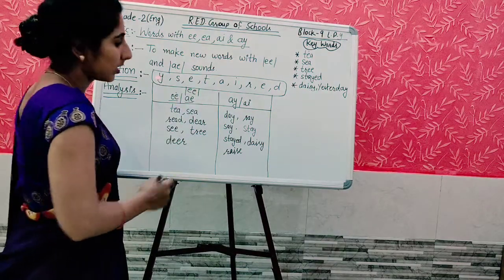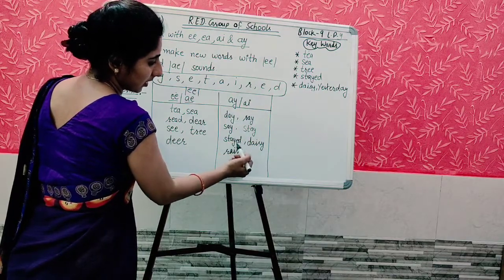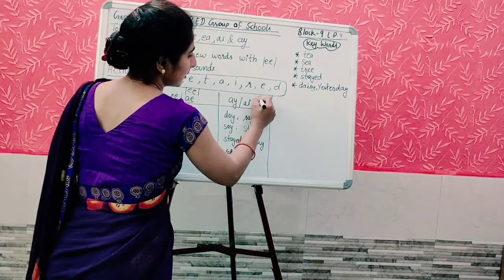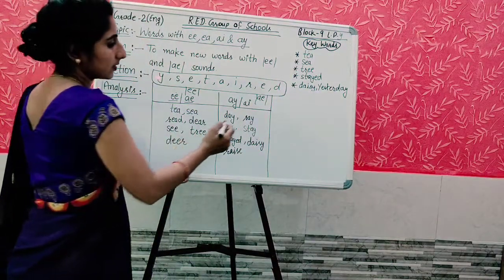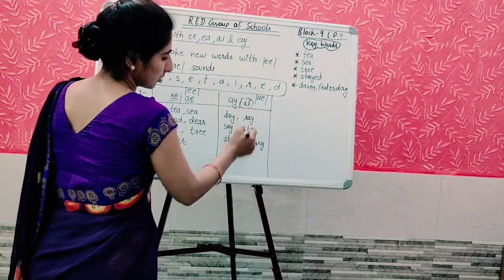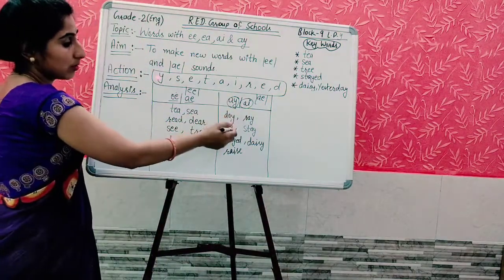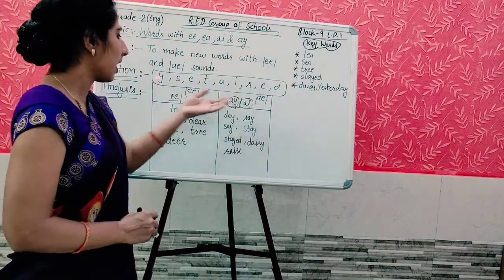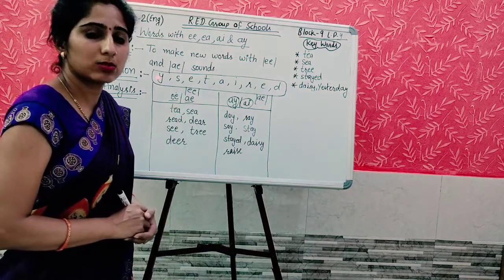This is the sound, and in these words day, ray, say, stay, stayed, daisy, raised, we are getting the sound A-E, A sound. Yes, but the spelling we have used in these words, that is A-I and A-Y. By using these spellings, these words are made, but the sound is A and here the sound is E. So this is how we have sorted out the words.